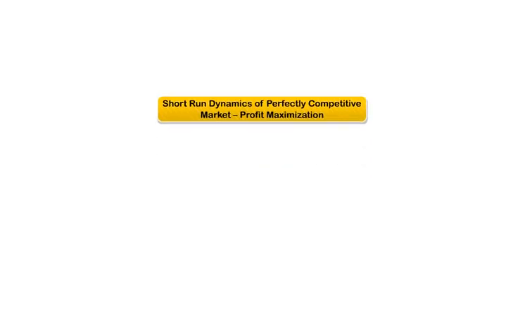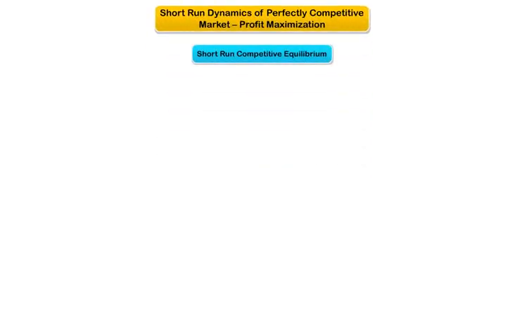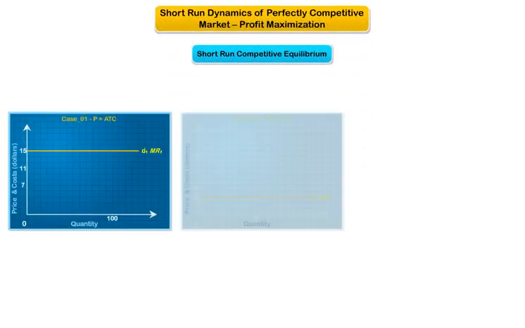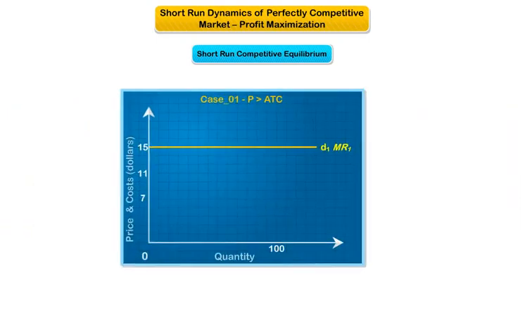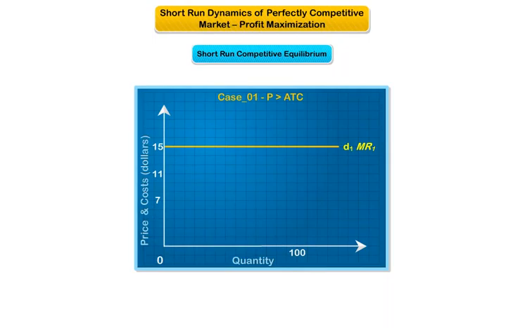Now, let's start with short run dynamics of a perfectly competitive market. Below, I have summarized 3 scenarios of short run competitive equilibrium. These cases represent typical situations that are faced by a perfectly competitive firm. Case 1. Price is above average total cost.